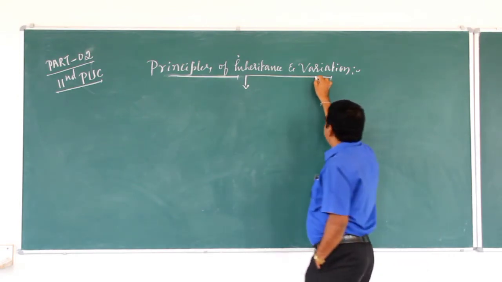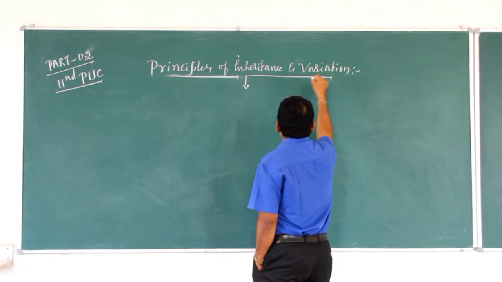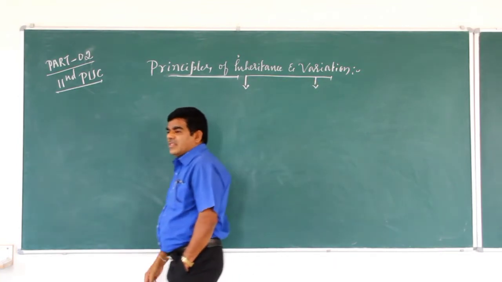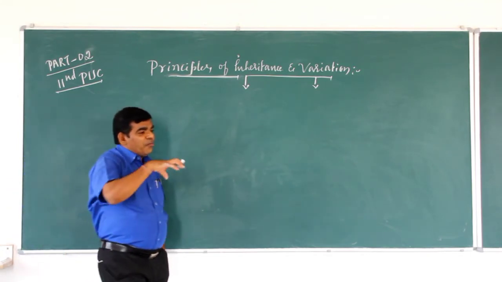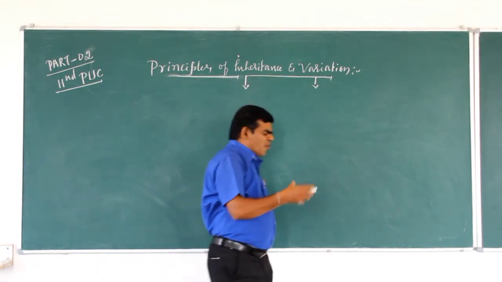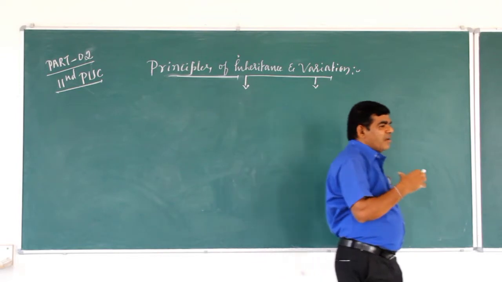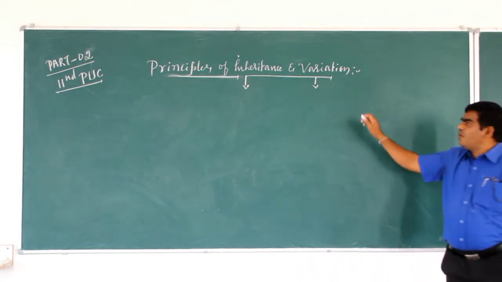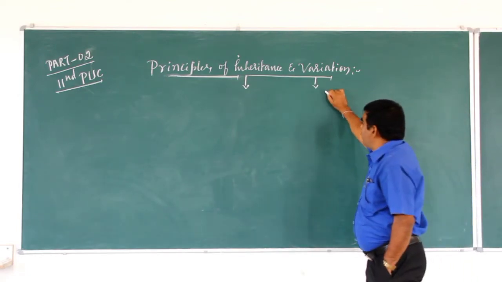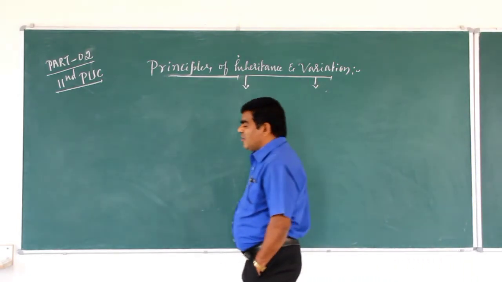And variation is differences. The offsprings are not exactly alike to their parents, but they show differences. The offspring shows the differences, called variation.